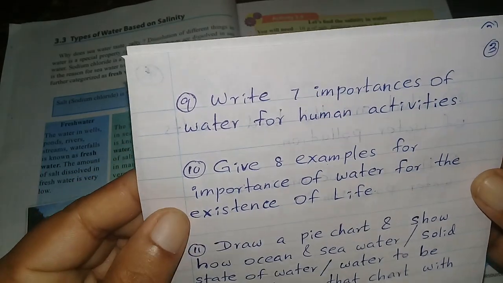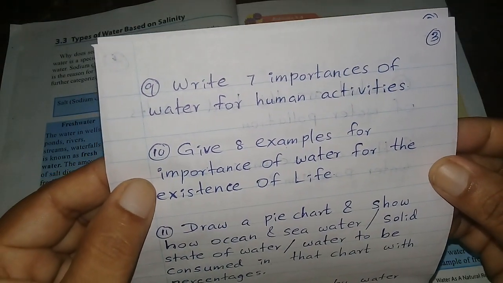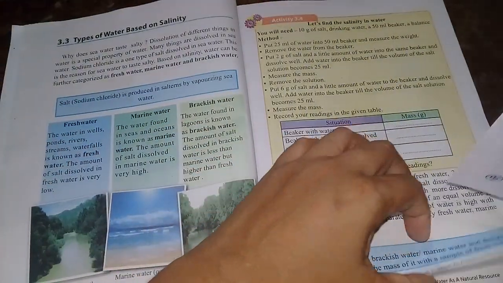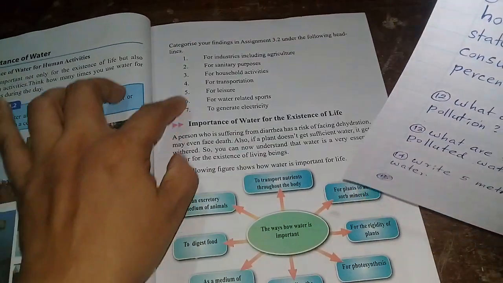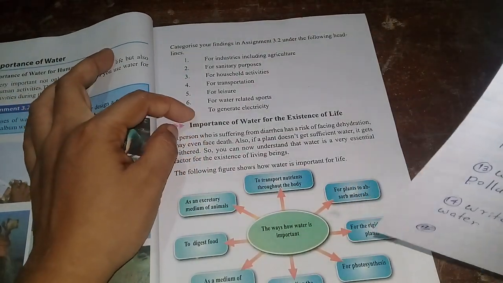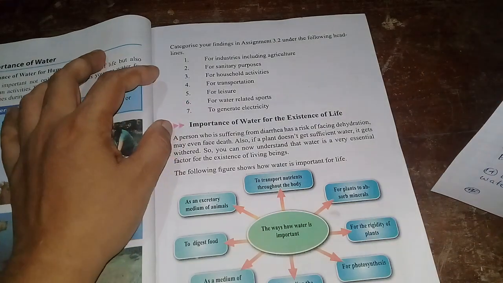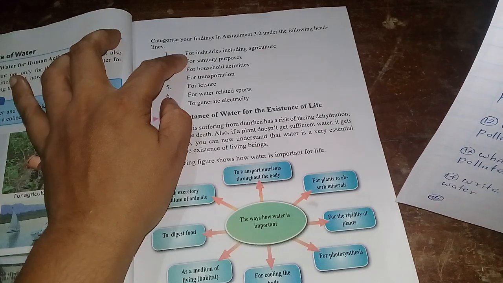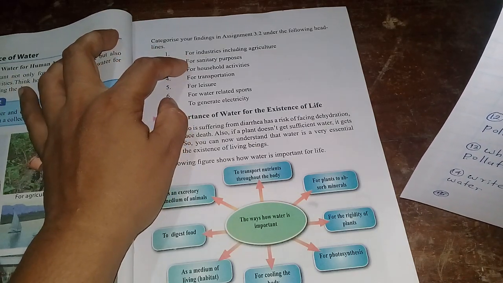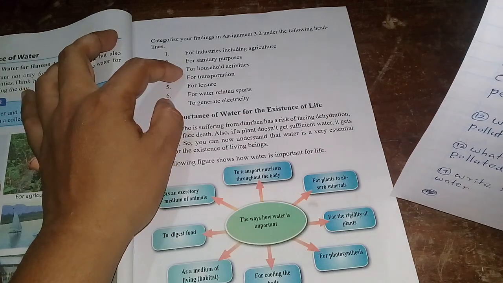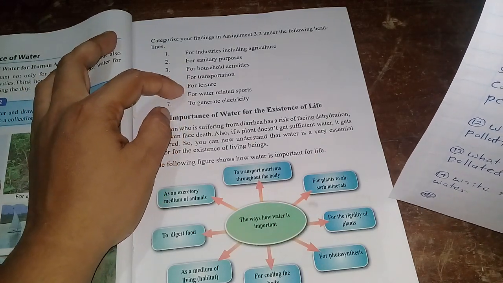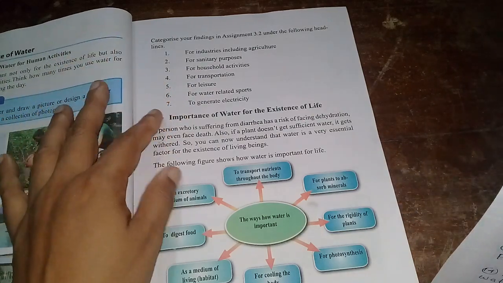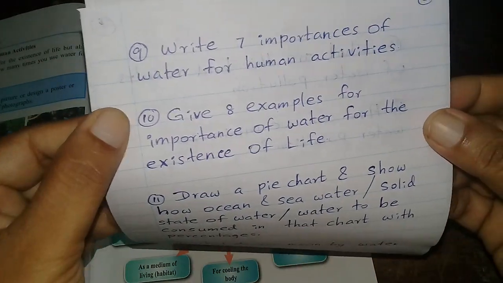Question number 9. Write 7 importances of water for human activities. Here I'm expecting these 7 factors you need to write here as importances of water: for industries including agriculture, for sanitary purposes, for household activities, for transportation, for leisure, for water related sports, to generate electricity. Okay.